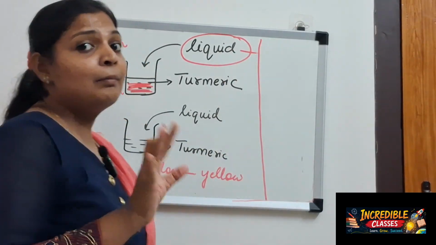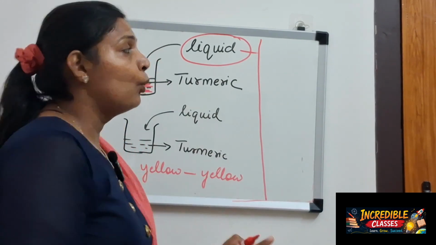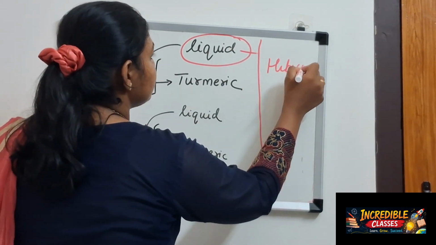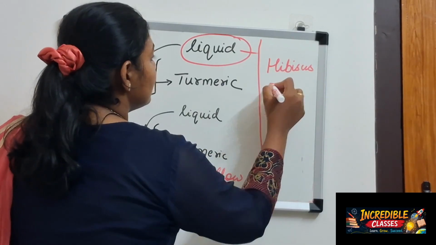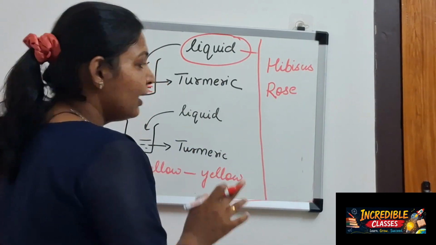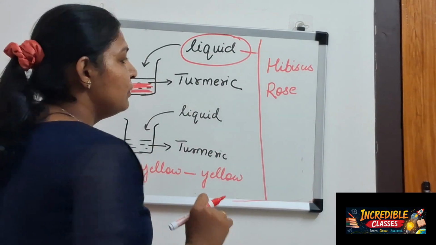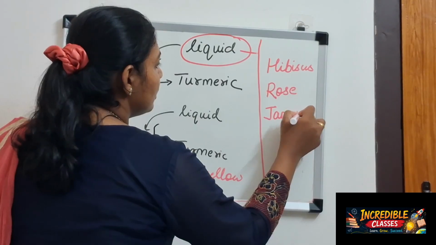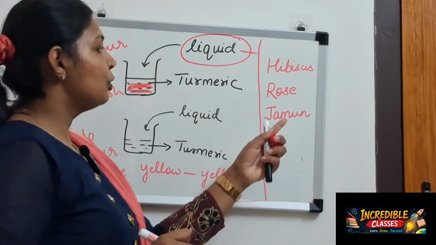So, if you ask, ma'am, only turmeric is there? No, we have many substances like hibiscus, rose. We will do this activity. Turmeric and rose, both activities we will do. Okay, jamun, Indian blueberries we say.